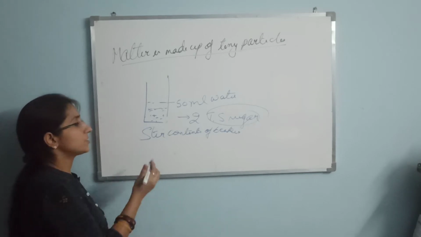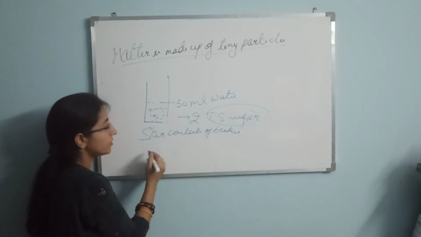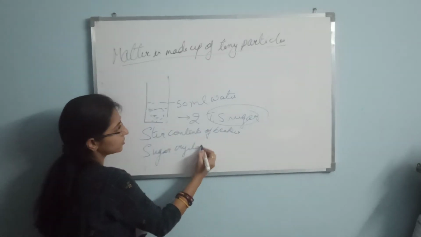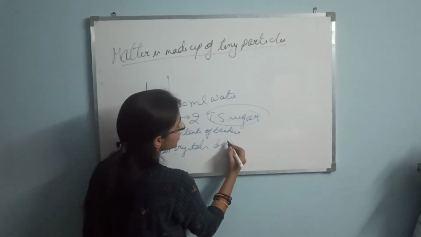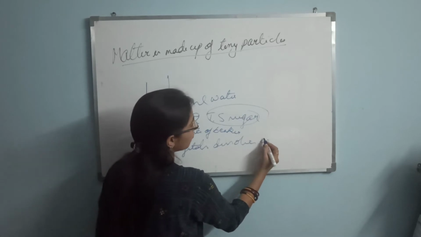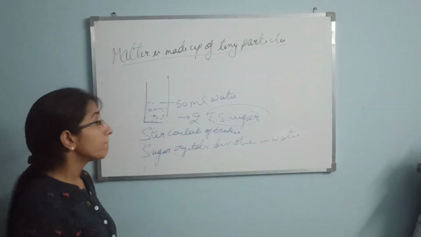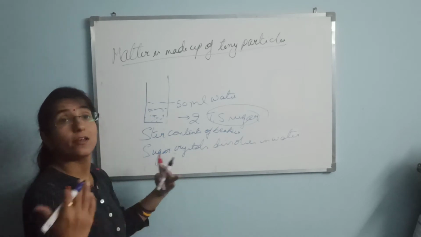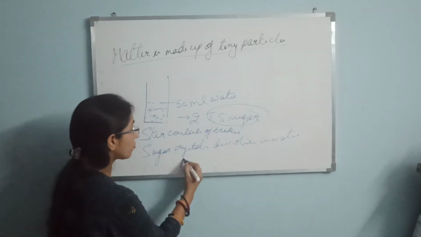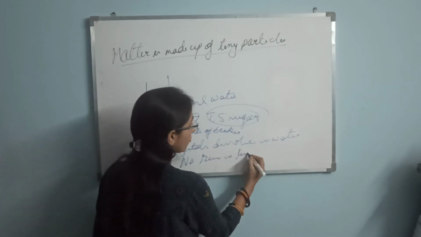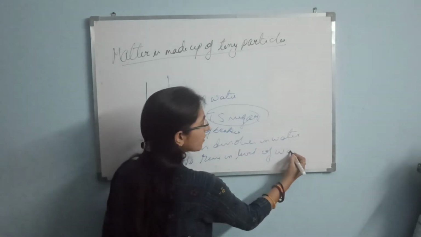Afterwards, what you are going to observe is that the sugar crystals dissolve in water completely, but there is no rise in the level of water. Why?